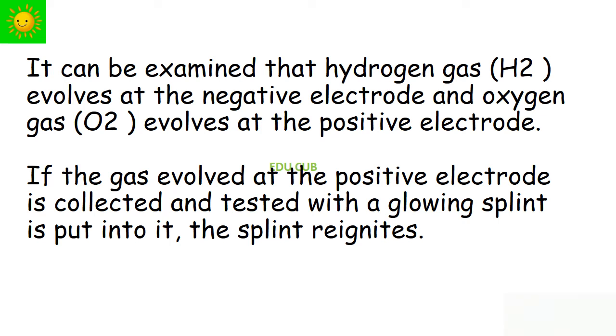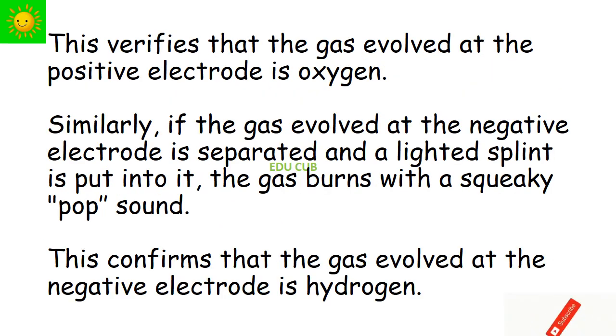If the gas evolved at the positive electrode is collected and a glowing splint is put into it, the splint reignites. This verifies that the gas evolved at the positive electrode is oxygen. Similarly, if the gas evolved at the negative electrode is separated and a lighted splint is put into it, the gas burns with a squeaky pop sound. This confirms that the gas evolved at the negative electrode is hydrogen.